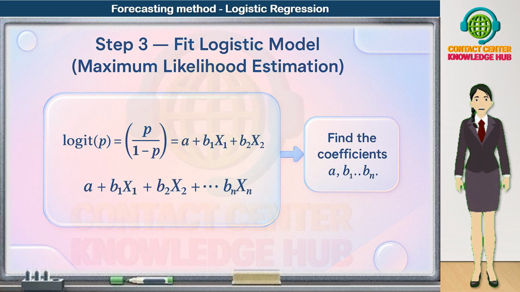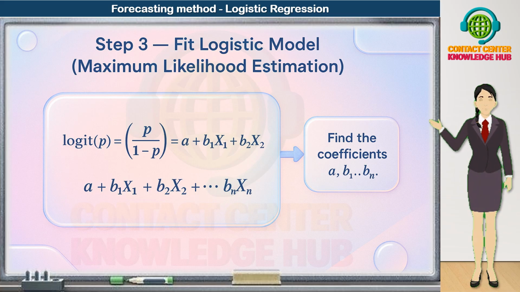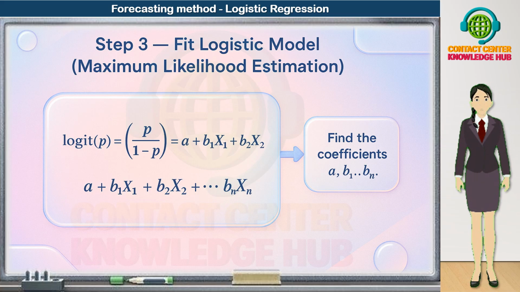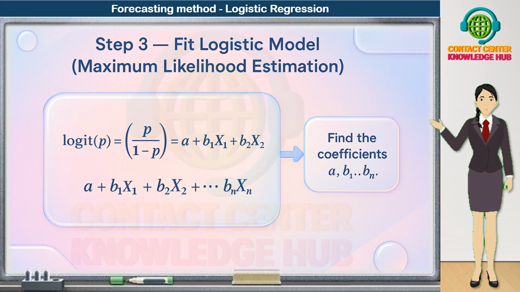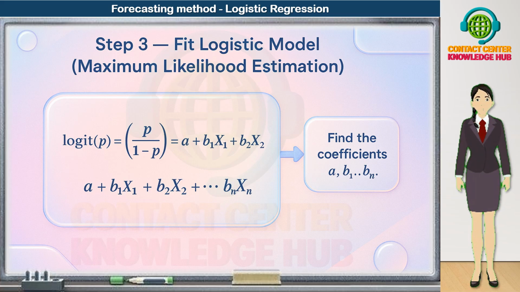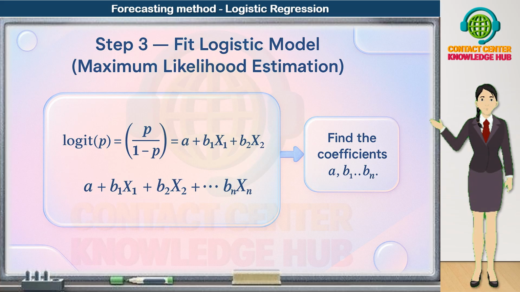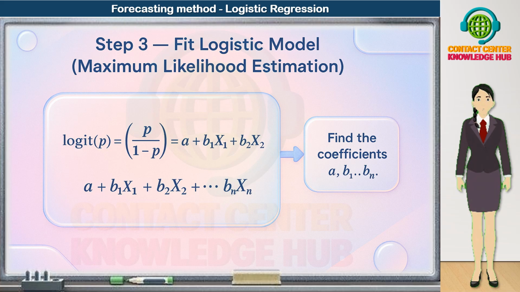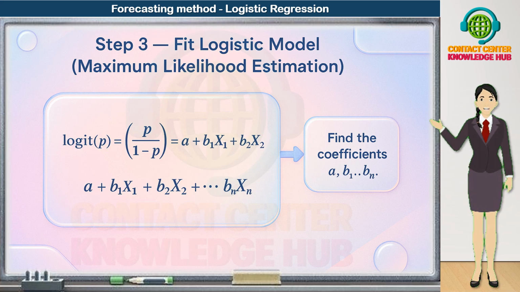And we feed it into our analytics software, Excel add-ins, Python, R, or a BI tool. The software then uses a method called maximum likelihood estimation, or MLE, to find the best fitting coefficients, the intercept, A, and the B values for each predictor.